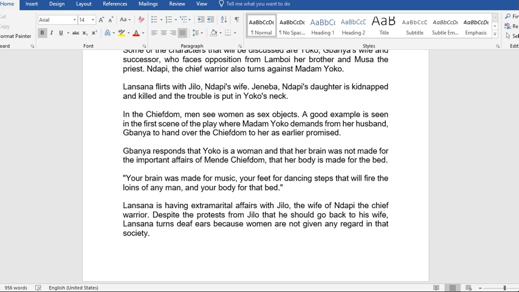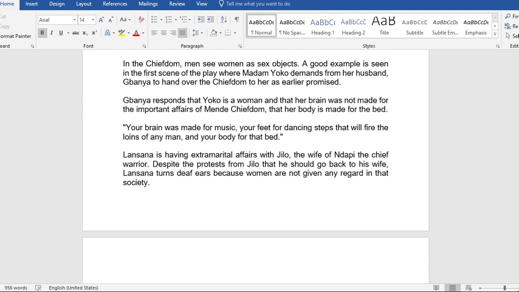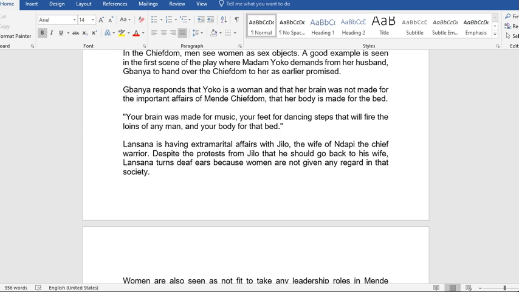In the chiefdom, men see women as sex objects. A good example is seen in the first scene of the play, where Madam Yoko demands from her husband, Banya, to hand over the chiefdom to her as earlier promised. Banya responds that Yoko is a woman and that her brain was not made for the important affairs of Mende chiefdom, that her body is made for the bed.